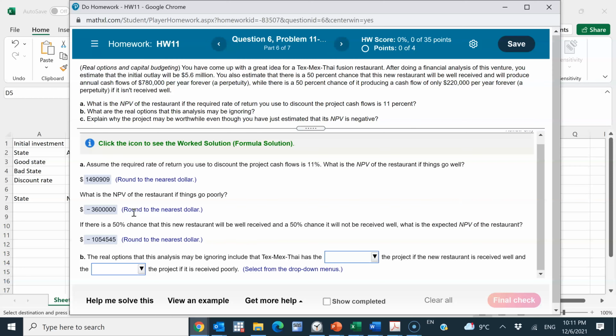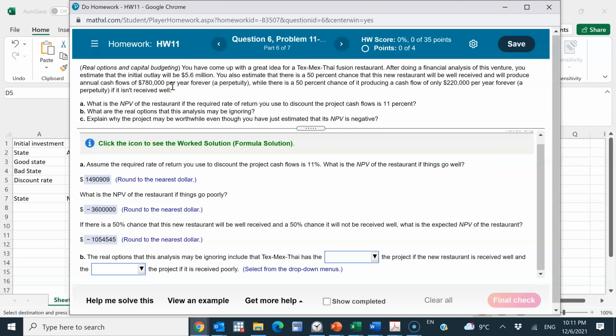Whether the good state or the bad state occurs depends on whether the restaurant will be well received or poorly received. But we can only know that for sure if we open the restaurant, and then the customers can decide whether they like the restaurant or not.